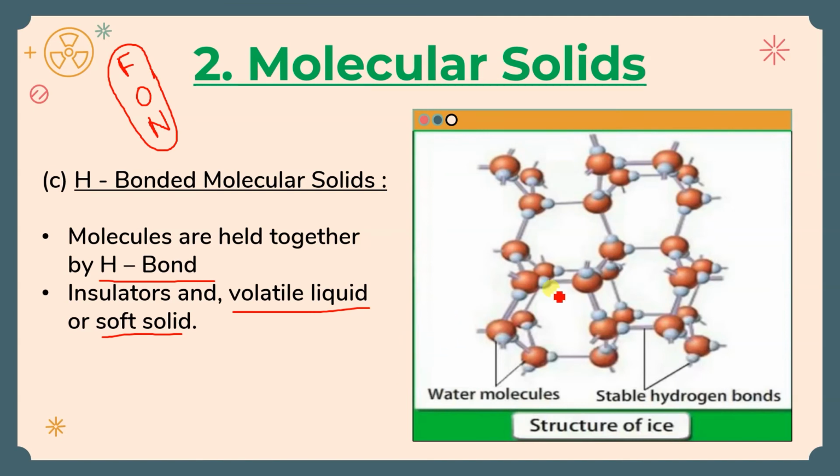Here you can see one water molecule. This is the one water molecule. That brown one is the oxygen, and these two white ones are the hydrogen. Got it? So in class 11th chemical equilibrium, you might have heard that one water molecule is attached with 4 water molecules. You can see one water molecule over here, another water molecule is here. This is the first water molecule, this is the second water molecule. You can say the third is here, which is above the surface, and this is the fourth below the surface. Got it? So it is like that.